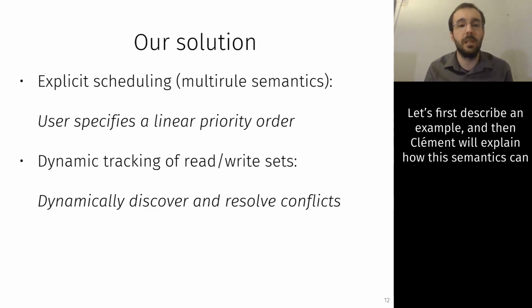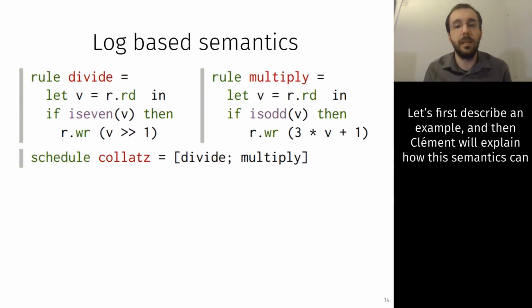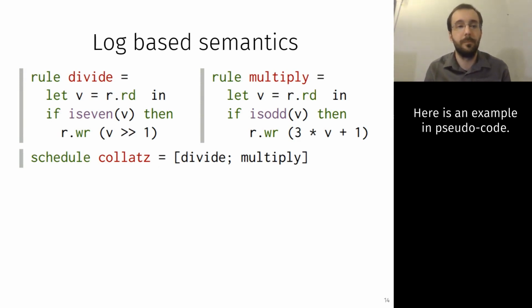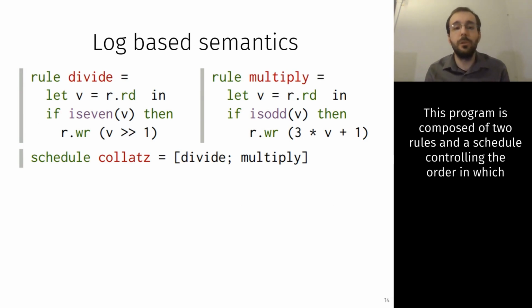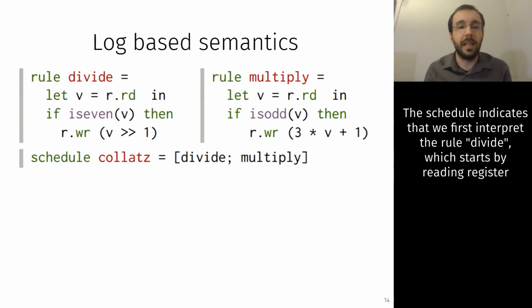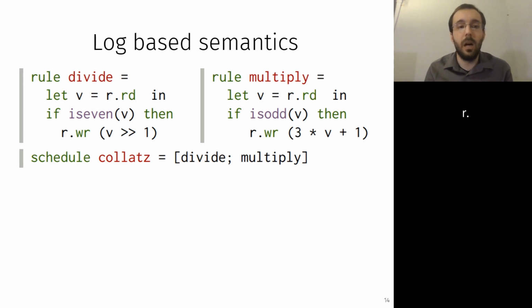Let's first describe an example, and then Clément will explain how this semantics can be efficiently realized as a circuit. Here is an example in pseudocode. The program is composed of two rules and a schedule controlling the order in which the rules should be interpreted each cycle. The schedule indicates that we first interpret the rule divide, which starts by reading register R.